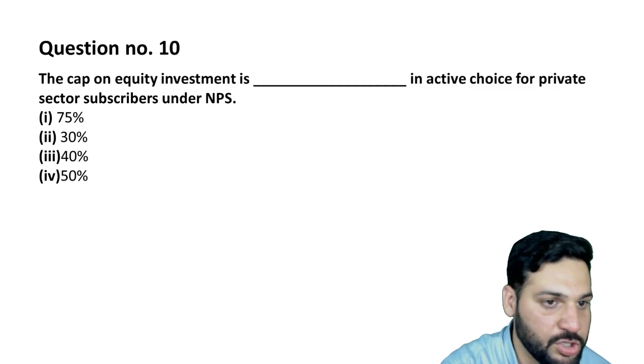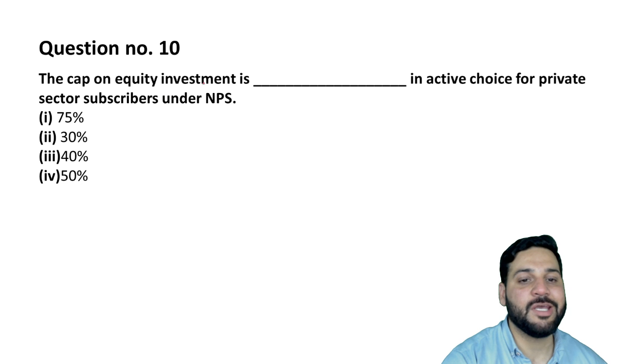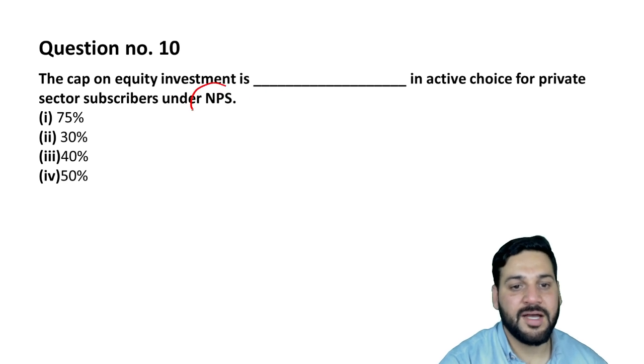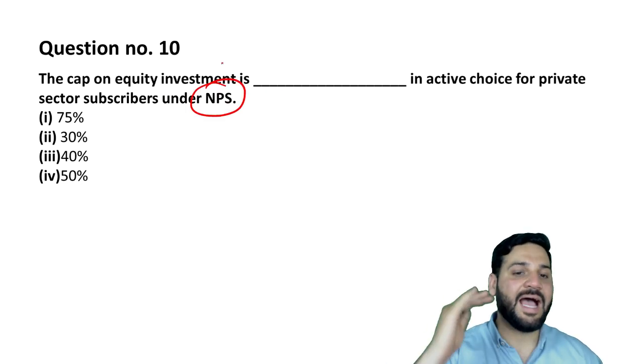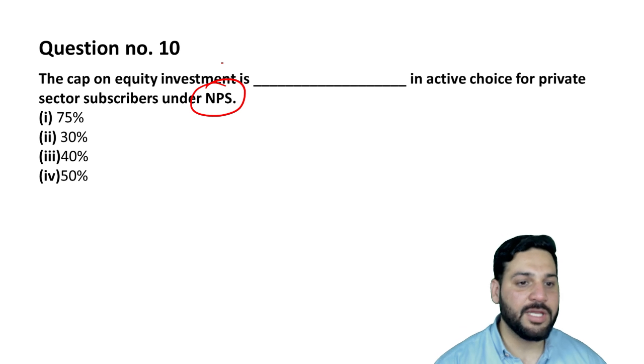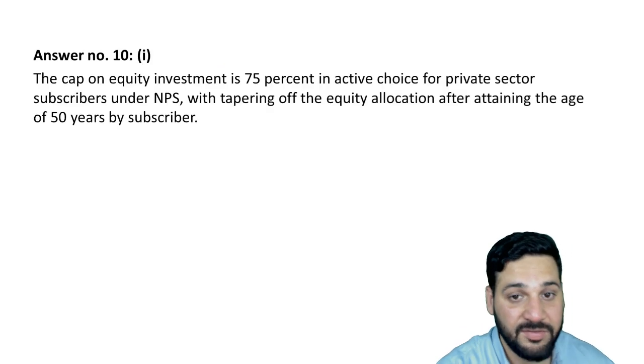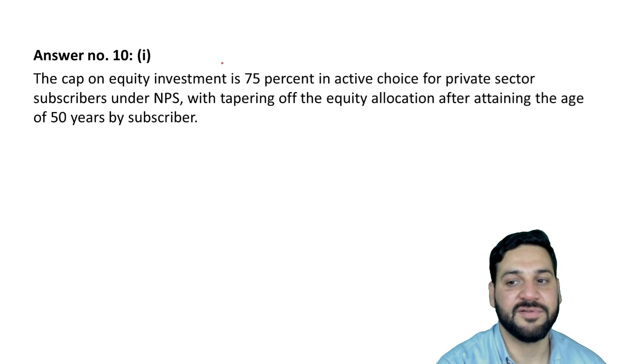Okay, question number 10 is with us, the cap on equity investment. So in the National Pension Scheme, what is the cap on equity investment? There is a cap on equity investment that is 75%. Okay, 75% cap है.